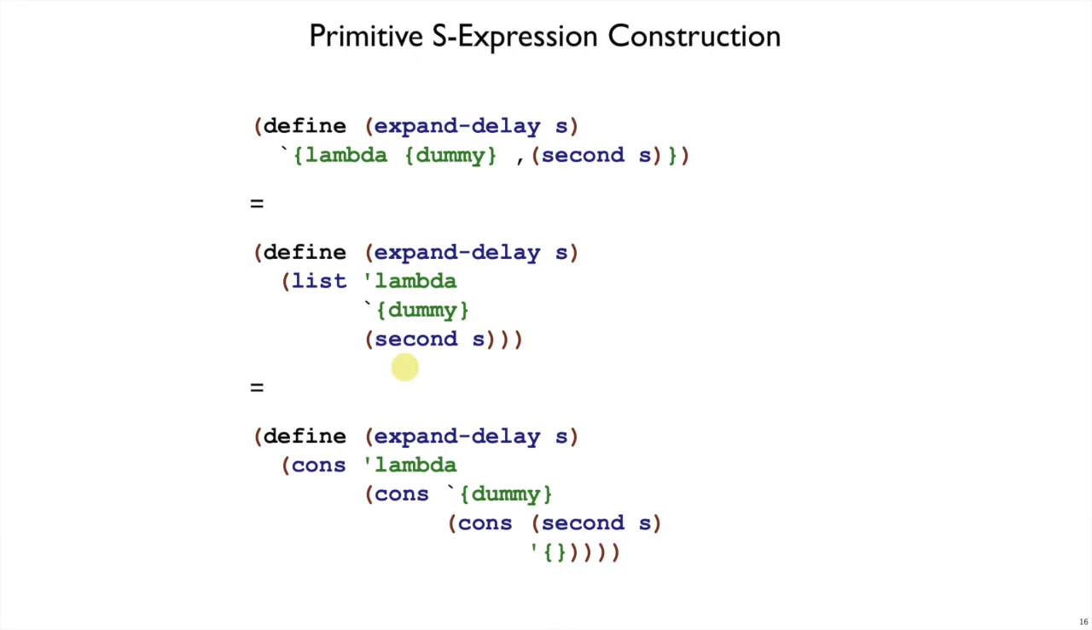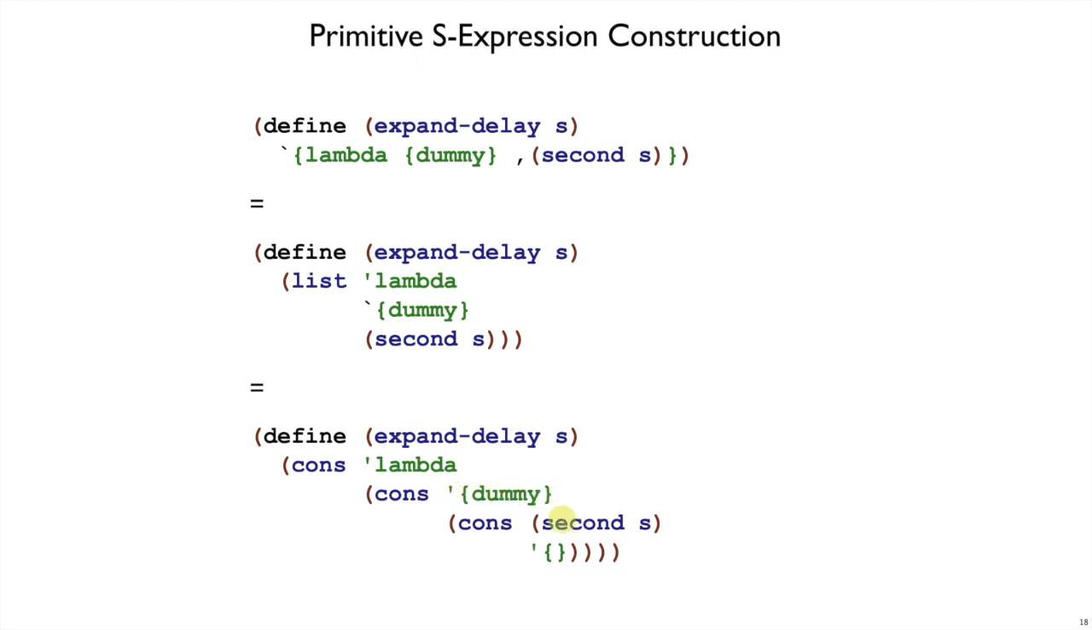We could even get rid of list here and boil it down to the more primitive form, cons. Cons the lambda symbol onto cons of the dummy S expression onto cons of second, and so on, where the empty list here is written as quote curly braces, although we usually write it with parentheses. We could break this down further. We still got a backquote here. We could turn that into list dummy. Or, since we need quote anyway, we can just agree that we'll have a quote form as primitive that allows any kind of S expression there.